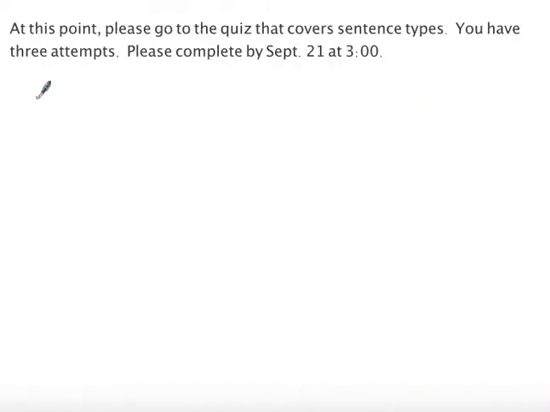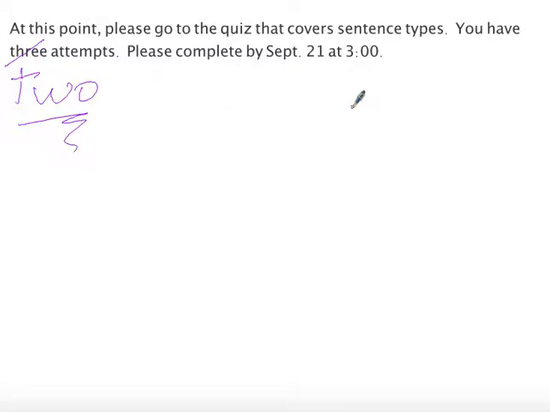All right, once you feel comfortable with all this information, there's a quiz on Canvas that covers sentence types, only sentence types. You will not have to diagram any of these sentences. It's 10 multiple choice questions. You have, this shouldn't say 3, this should say 2, 2 attempts. So the first one, if you don't score what you want, you can take it again.